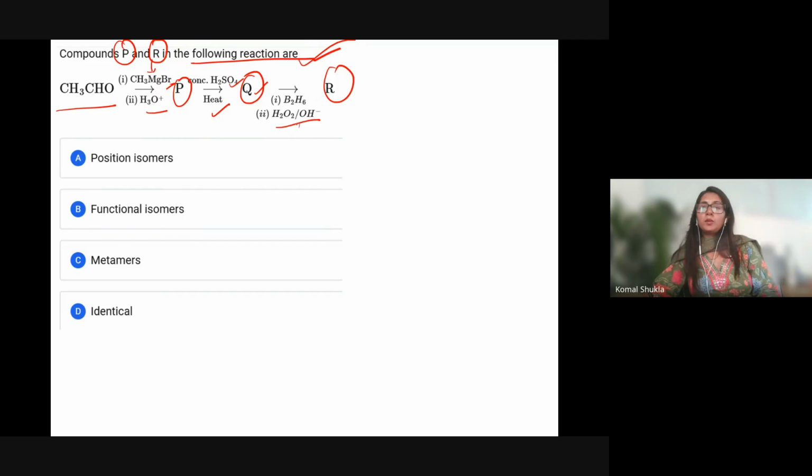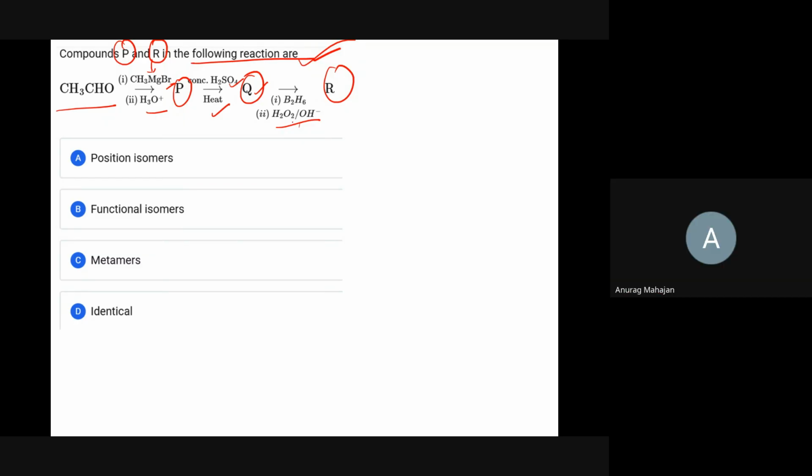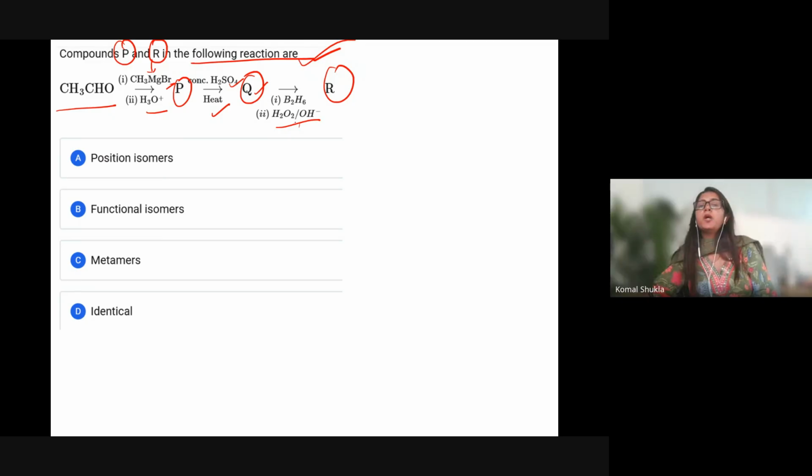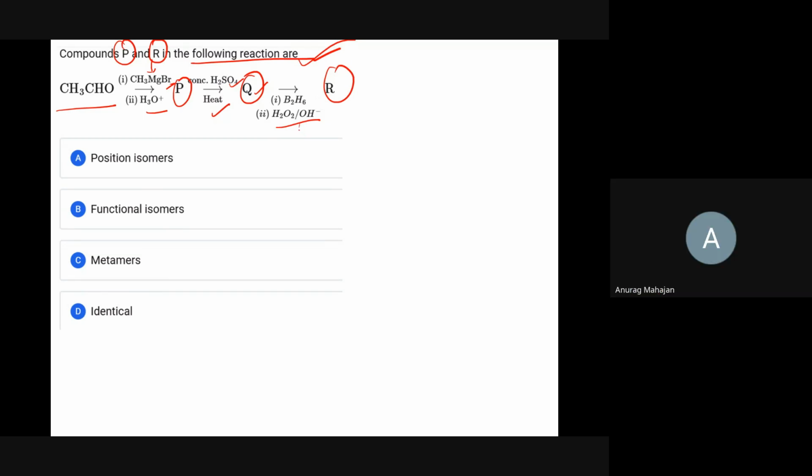Very good, Anurag. Anurag, tell me the product P. 2-propanol. What is Q? Q is propene. Propene. Okay, concentrated H2SO4, then B2H6. Then 1-propanol. Okay, that's good.